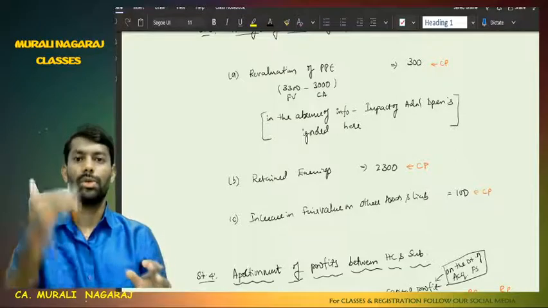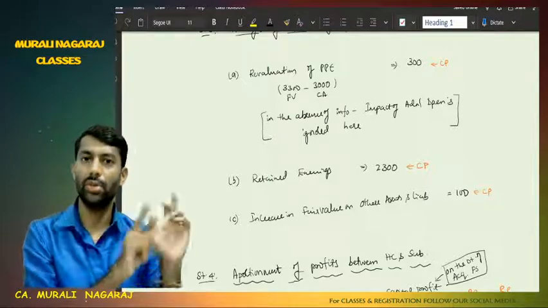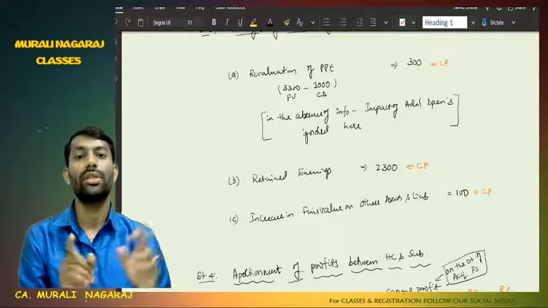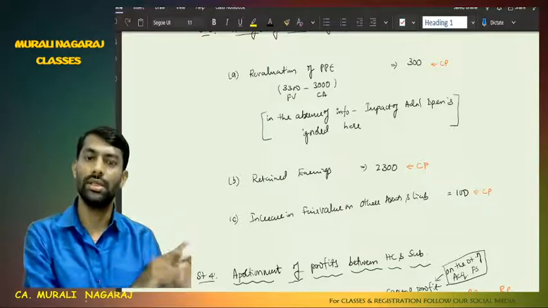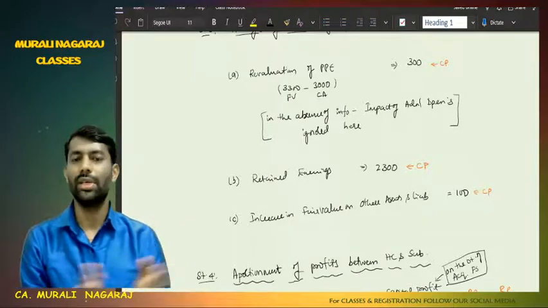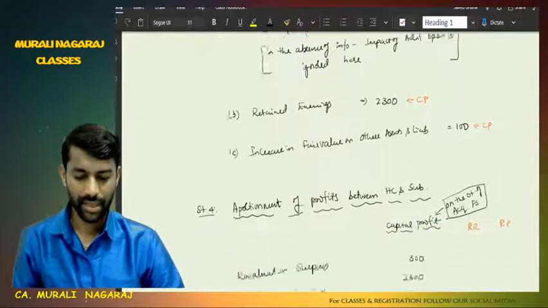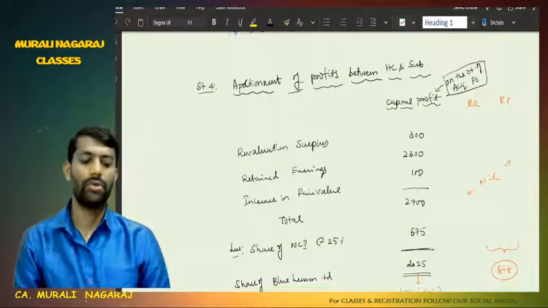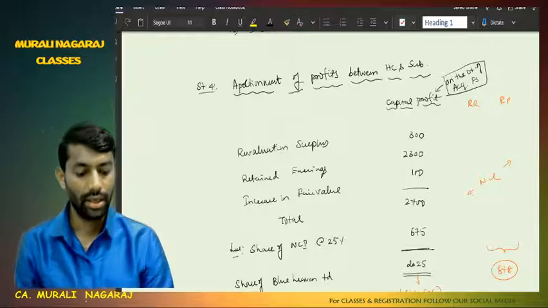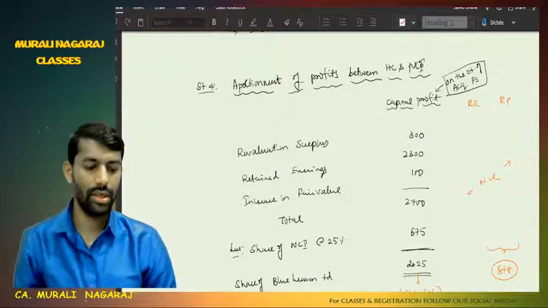So in this problem, we have to summarize and split: the non-controlling interest share will go to step number 5, and the holding company's share will go to step number 6, cost of control analysis. Here purchase consideration is given, therefore we will use the asset route. Alternative 2 I will also compute and show. Next, apportionment of profits between holding and non-controlling interest.